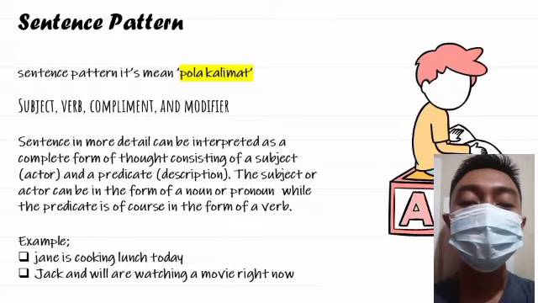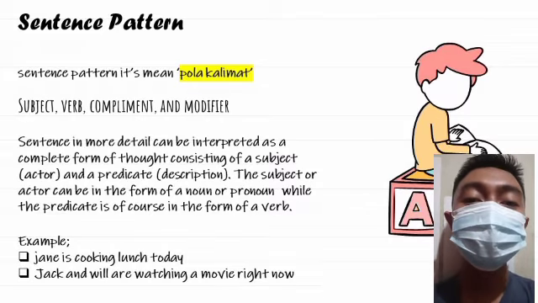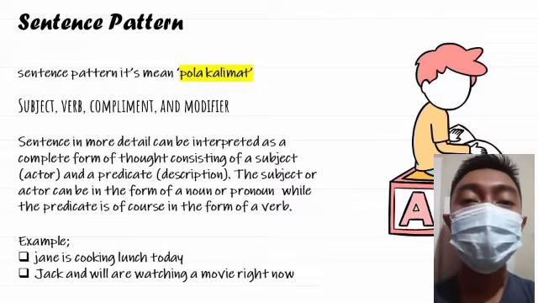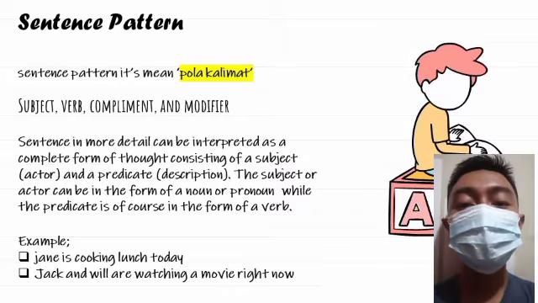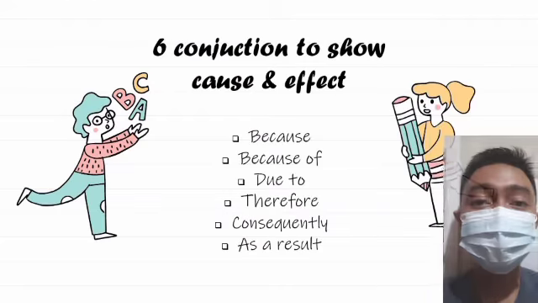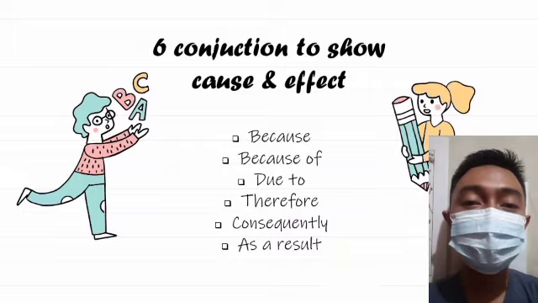And for example number 2: Jack and Will are watching a movie right now. Jack and Will as subject, are watching as a verb, a movie as a complement, and right now as a modifier. Next is about conjunctions to show cause and effect.